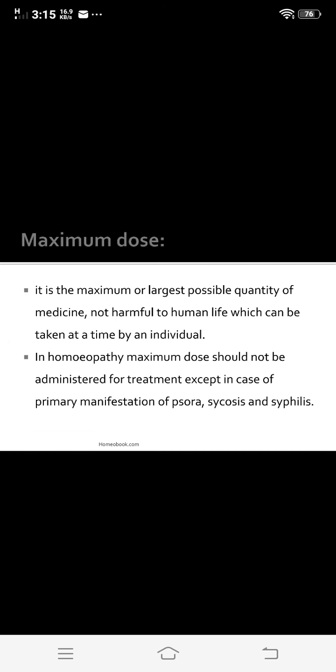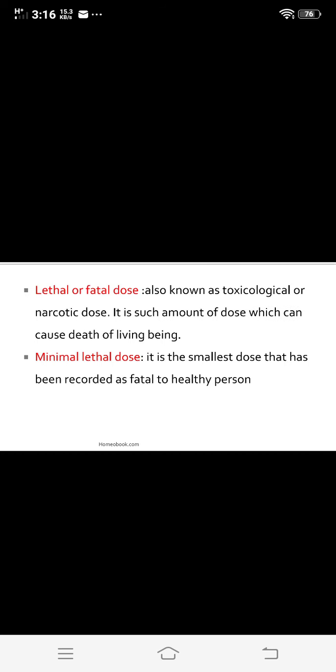maximum dose. In homeopathy, the maximum dose should not be administered for treatment except in cases of primary manifestation of psora, psychosis, and syphilis. That is, in homeopathy we give the patient a minimum dose and not the maximum dose, to avoid unexpected results from the medicine. So it can be used in primary manifestation of psora, psychosis, or syphilis. Otherwise, we give the minimum dose. This we call the maximum dose.